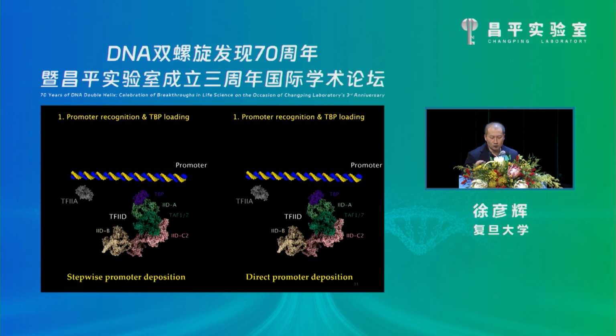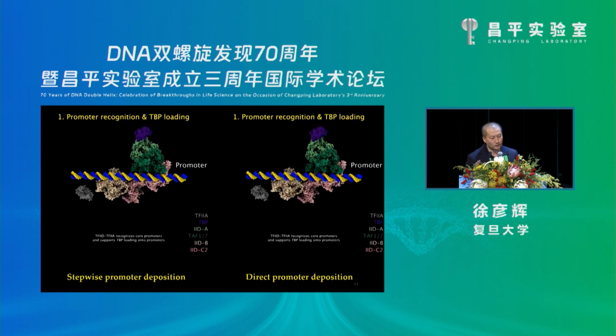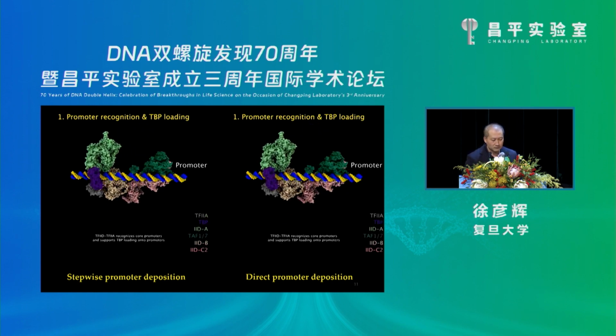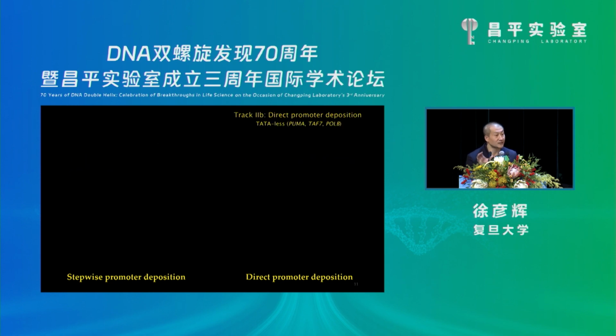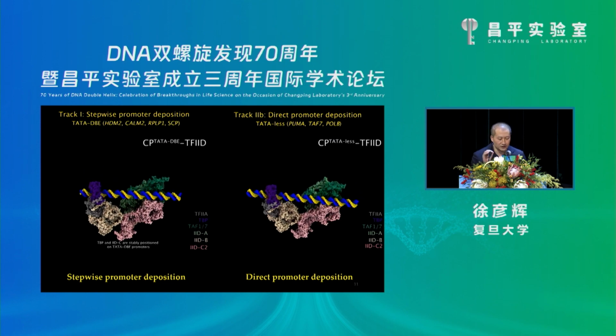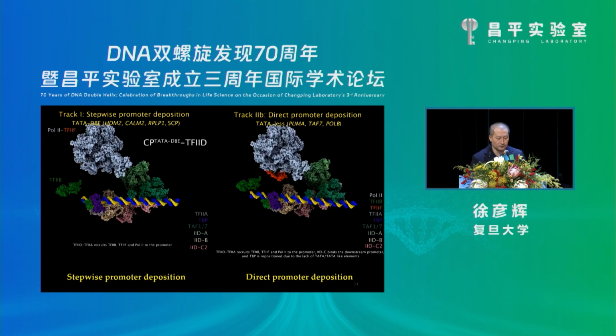So this parallel movie shows the difference of the two promoters. This is a TATA box, this is a TATA-less. So TFIID binds the promoter in a similar conformation. And the difference occurs at the early stage of PIC assembly.